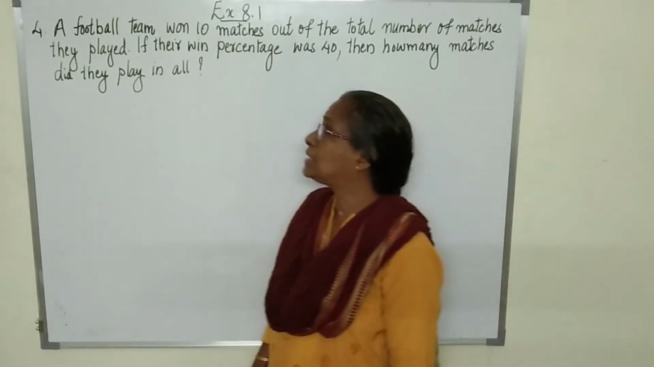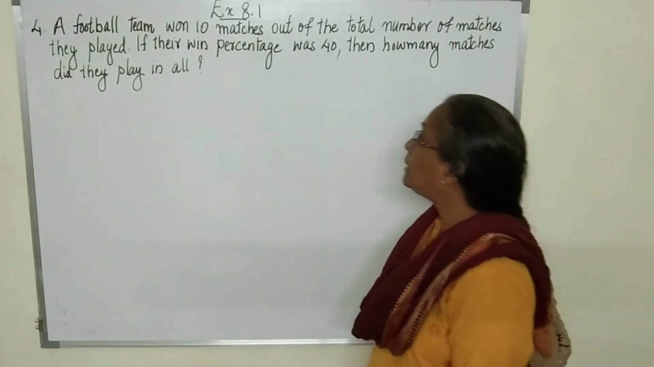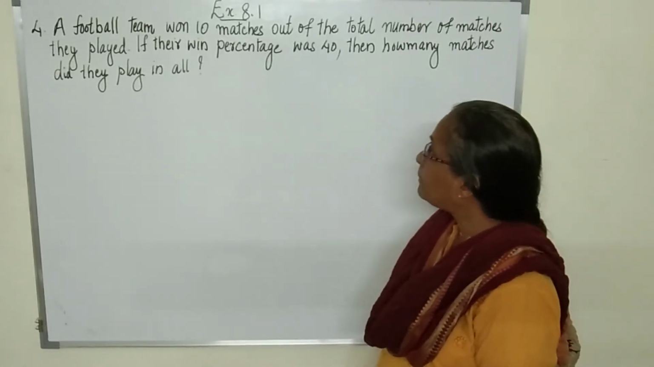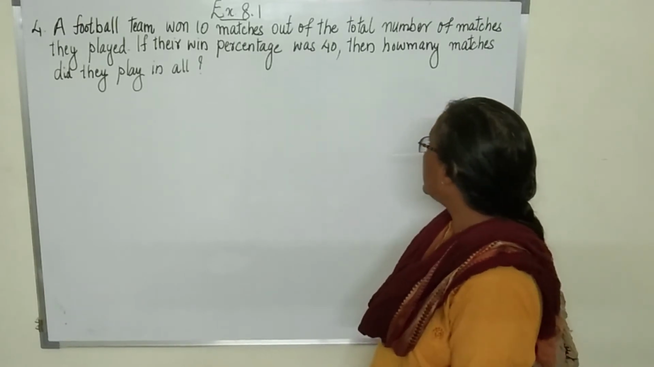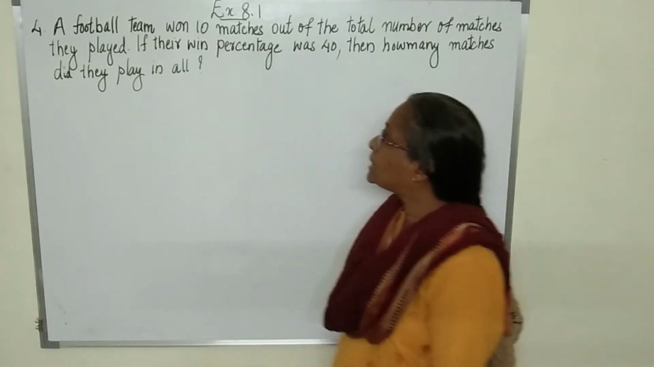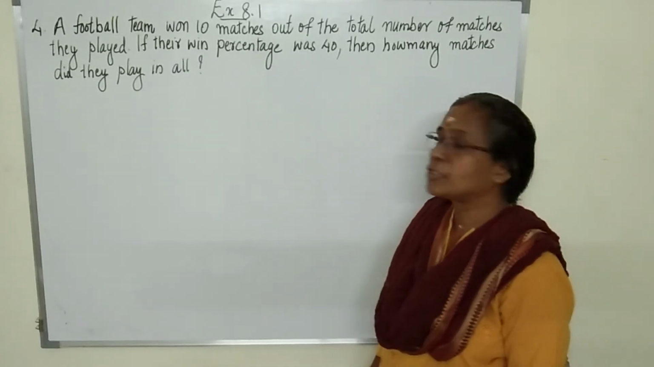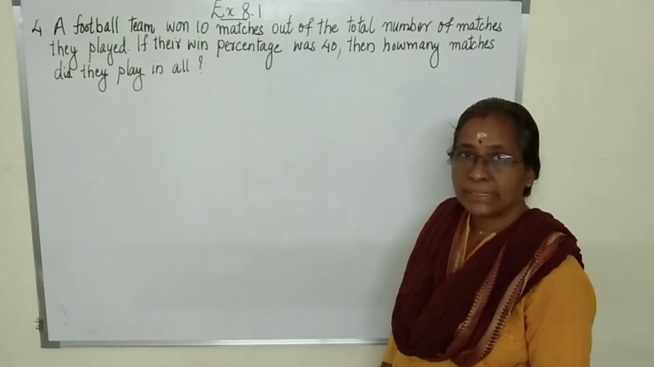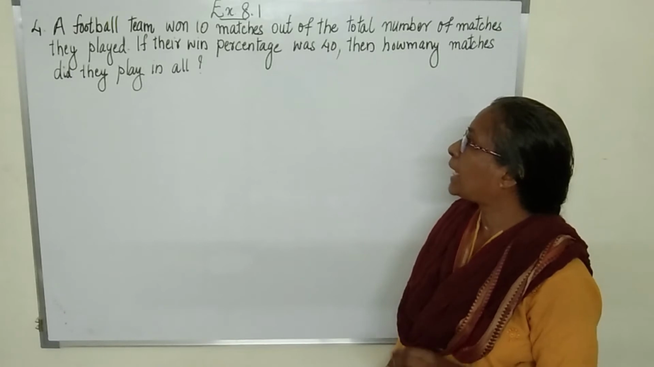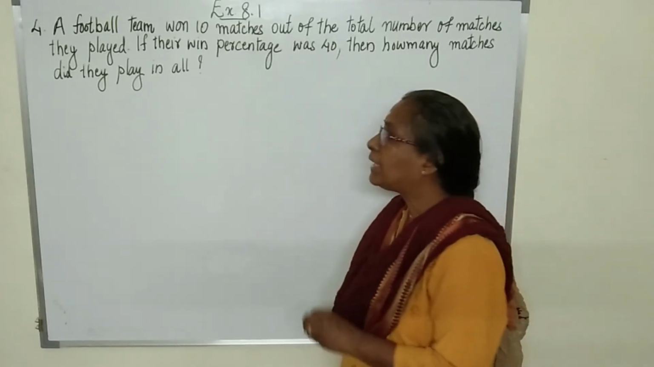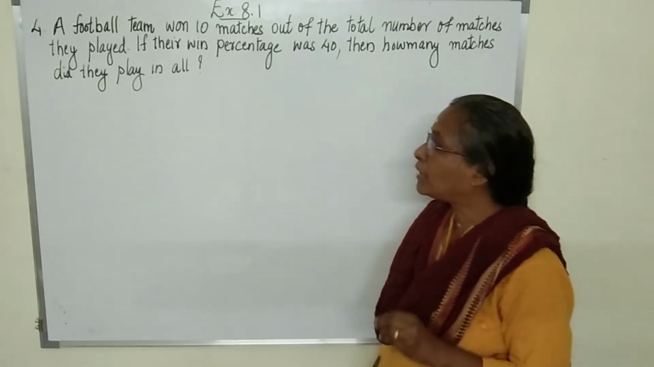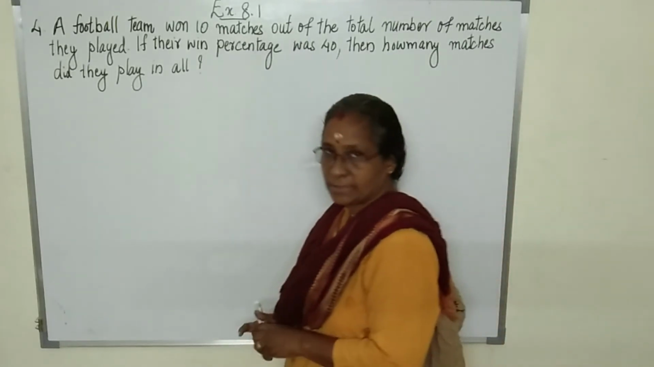The next question is, a football team won 10 matches out of the total number of matches they played. If their win percentage was 40, then how many matches did they play in all? What is given here? How many matches they won? 10 matches. And what is that percentage? It is 40% of the matches they have won. They have not given you the total number of matches, that we have to find out. So, whenever we don't know something, we take it as X.